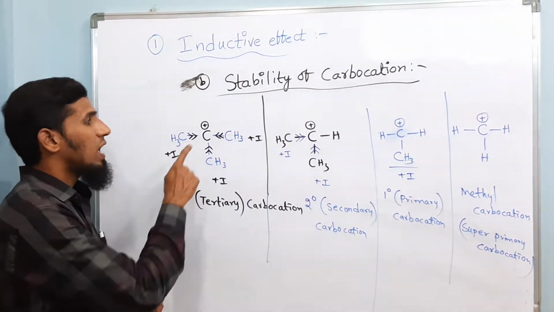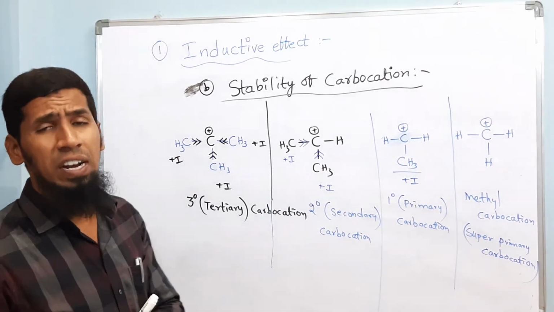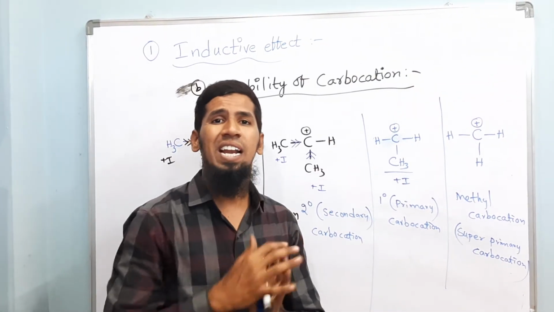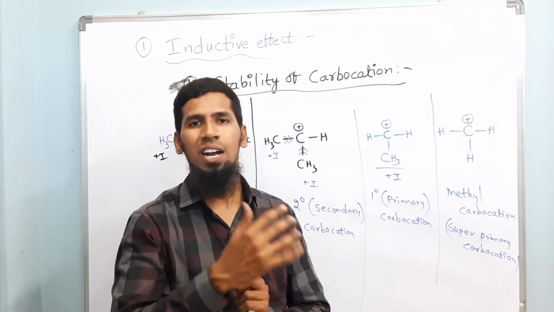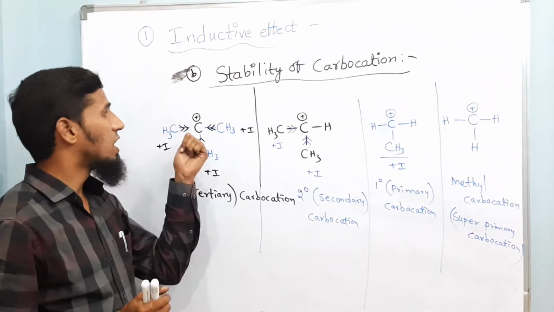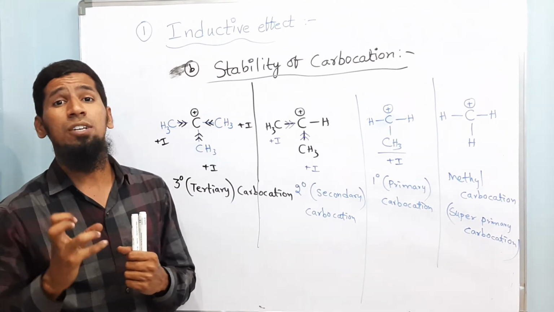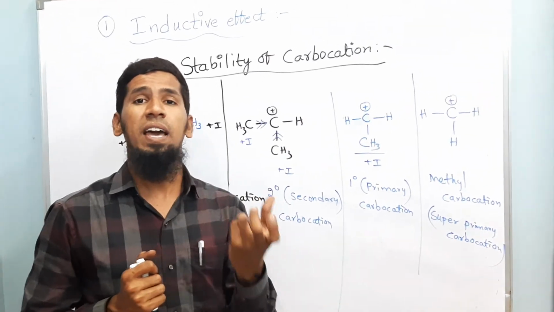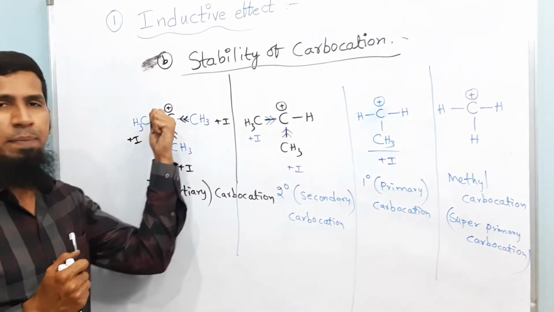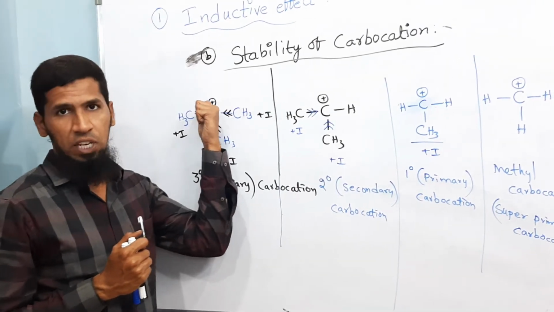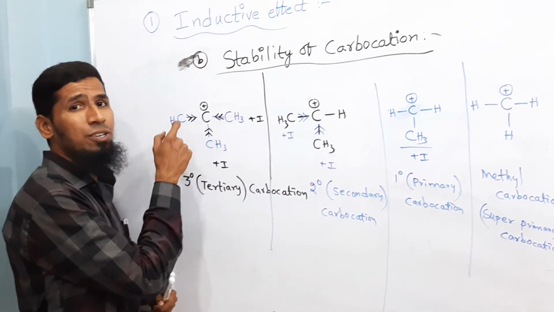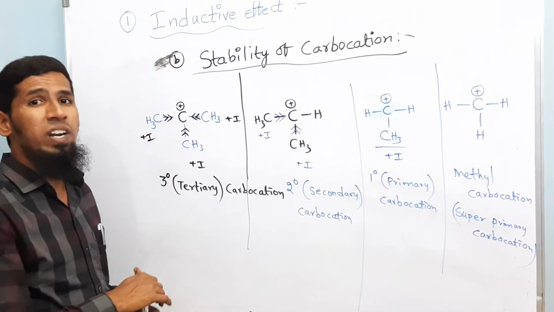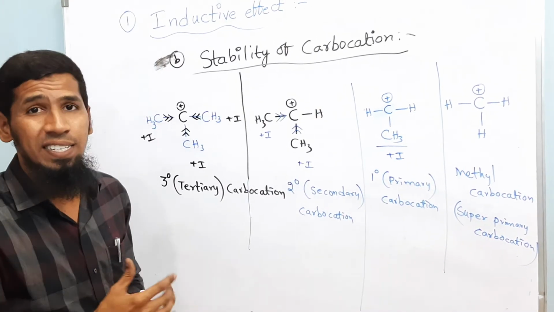Now, I have already told you at the very start of this session that carbon with positive charge has electron deficiency. When a substance is electron deficient, it gets a partial positive charge. So basically positive charge indicates electron deficiency. If it is electron deficient, which groups will increase the stability?